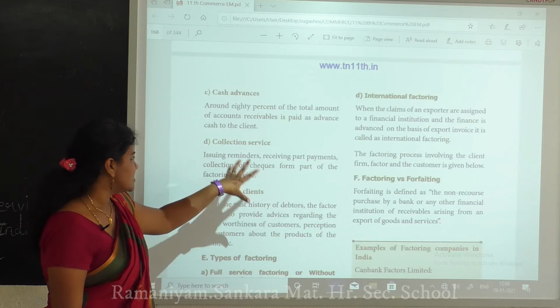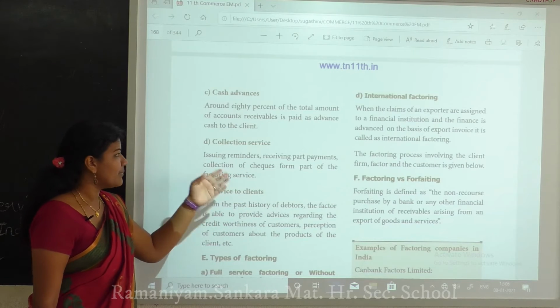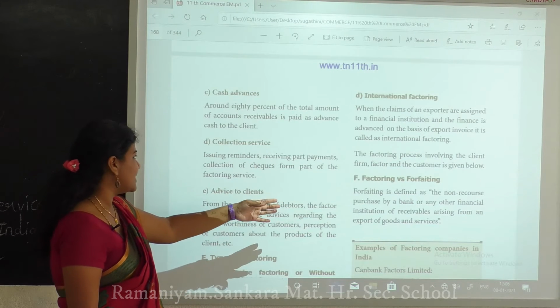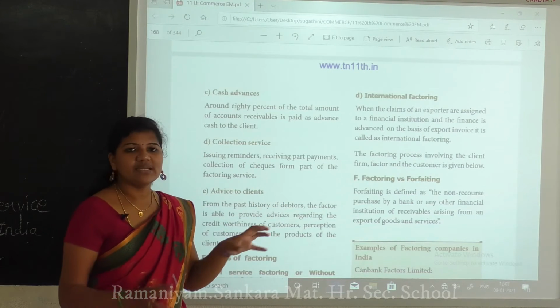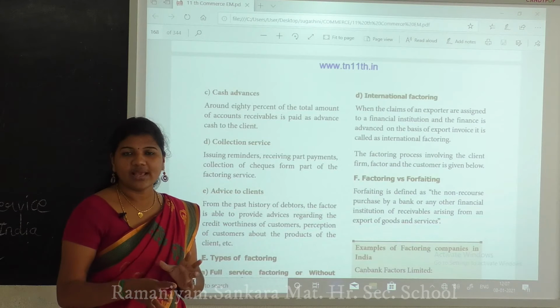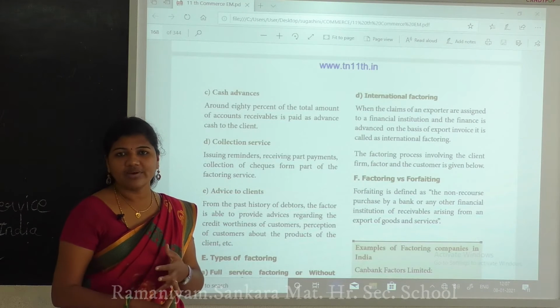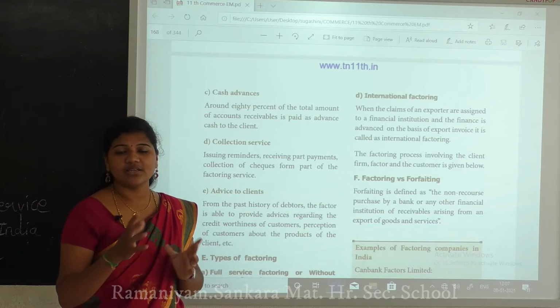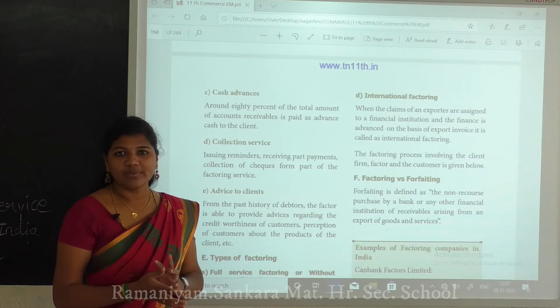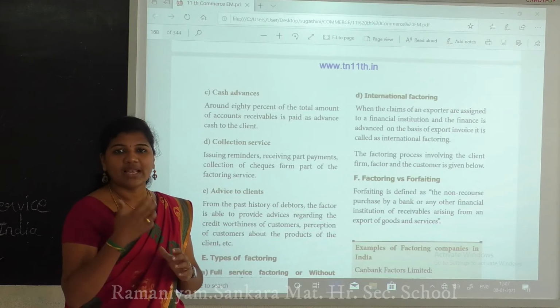Next is the collection services: issuing reminders and receiving part payments. Issuing reminders depends on the situation, for example problems with quality, quantity, or technology innovation, where we have to get all the reviews.